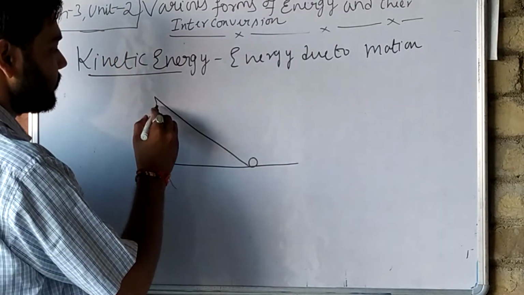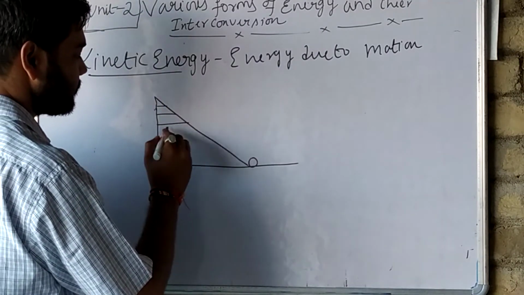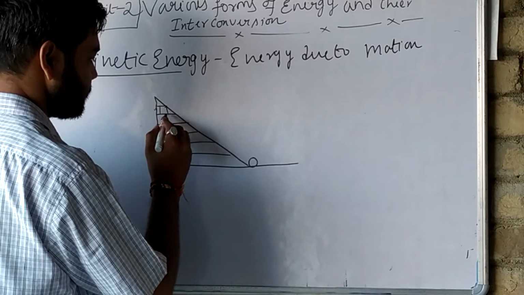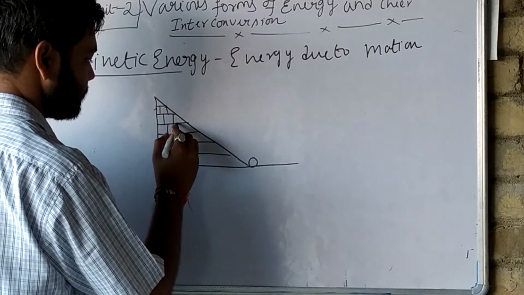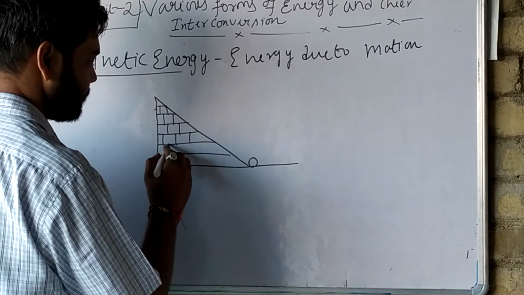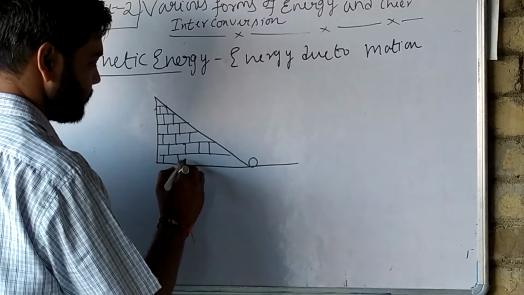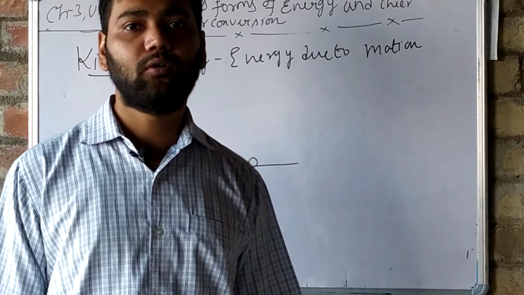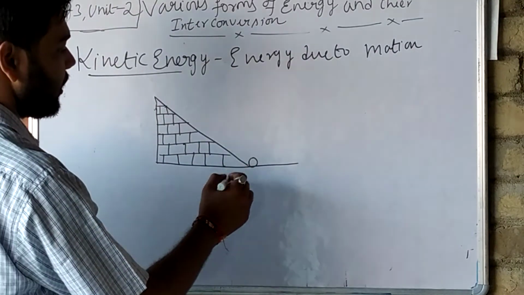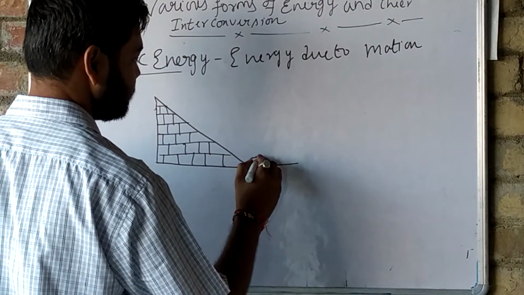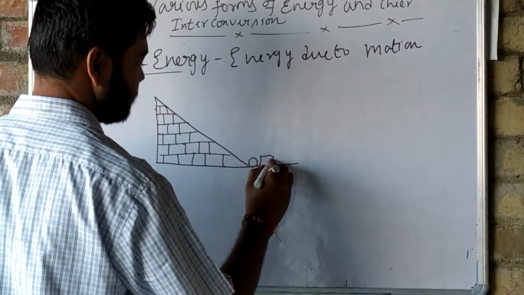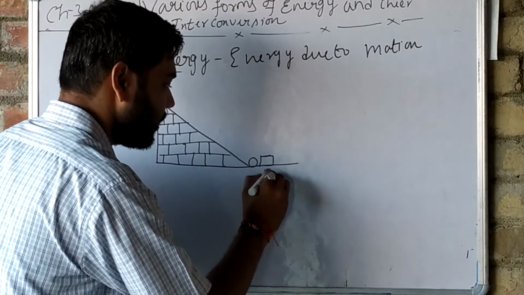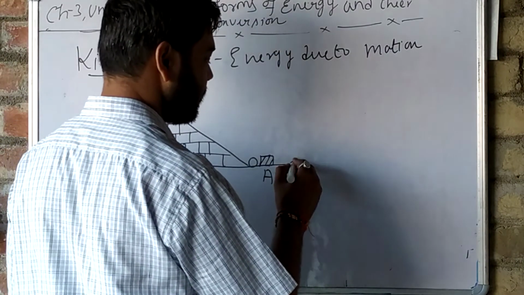See here, this is a building block. Okay, this is the steeper case. This is a slope. This is a sloping surface. Because of the sloping surface, what happens? Here in position A we will have a box.